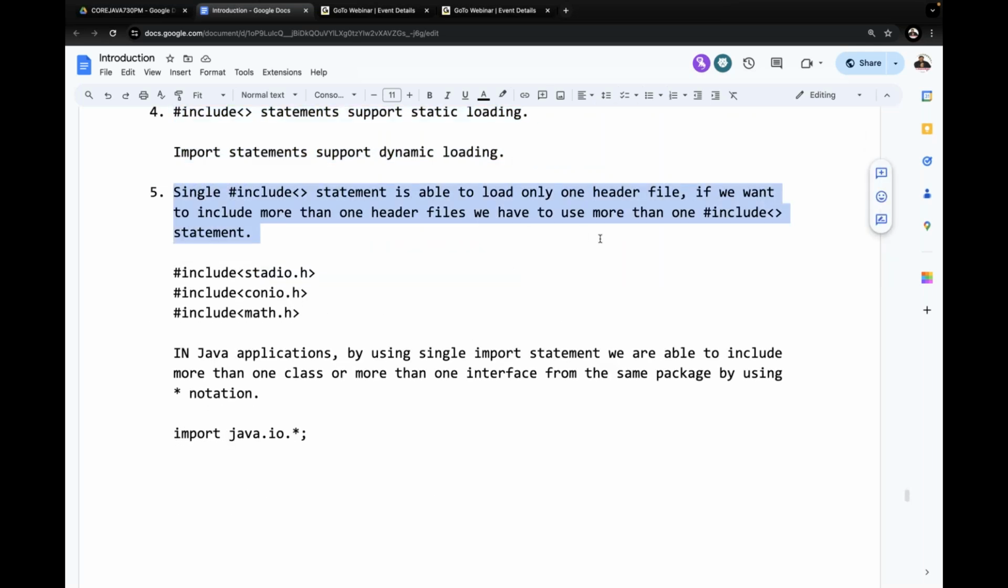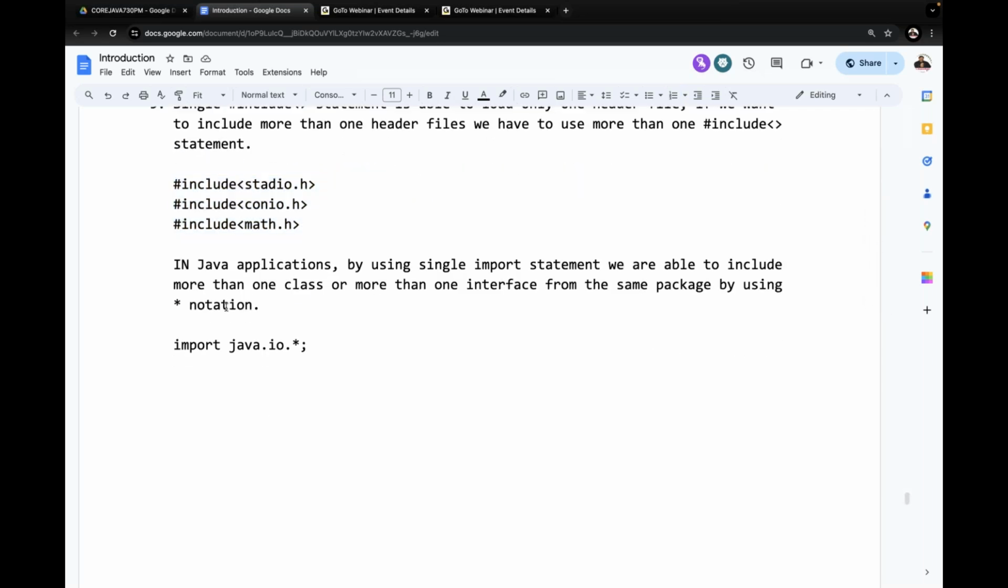A single hash include statement is able to load only one header file. If you want to include more than one header file, then we have to use more than one hash include statement. Multiple hash include statements we have written here. But in Java applications, by using a single import statement, we are able to include more than one class or more than one interface from the same package by using star notation. import java.io.* is the best example, where star represents all classes and interfaces from the same package.